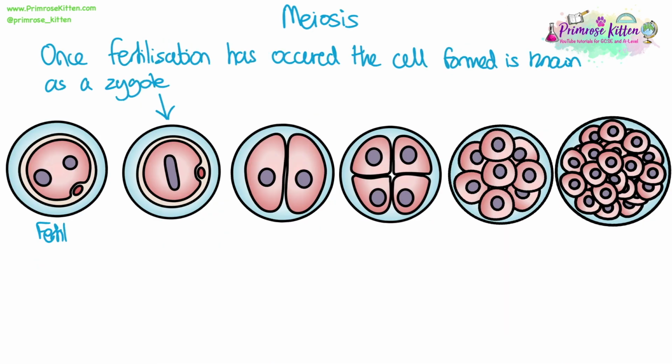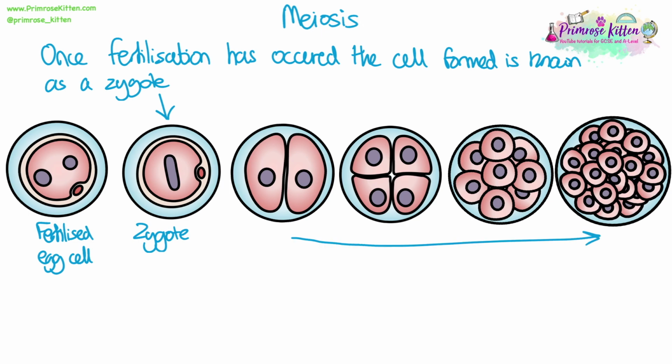Once fertilization of 2 gametes has occurred, so an egg and a sperm cell fusing, then we create a cell called a zygote. So you can see there's a fertilized egg cell there that has 2 nuclei, and then when they fuse together to make one nucleus, we call it a zygote, which is the first cell.